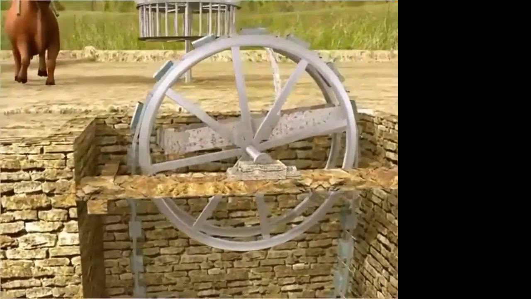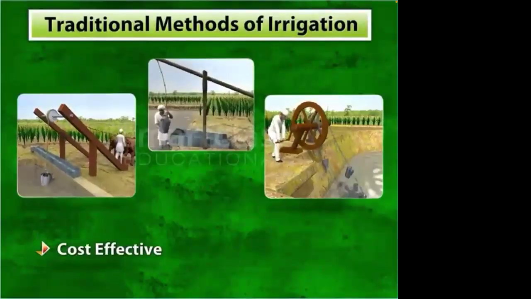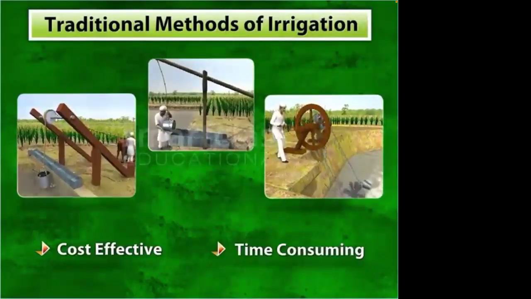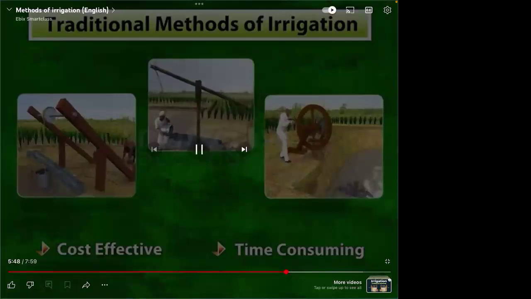and irrigate the fields. The traditional methods of irrigation are cost-effective but time-consuming. So through this method we can save the money, but labor is increasing, the time is being increased, the energy is being used more. That is why the shift was there from traditional to modern ways.